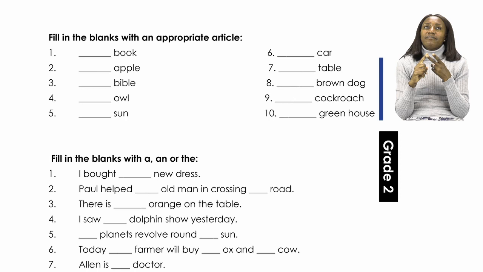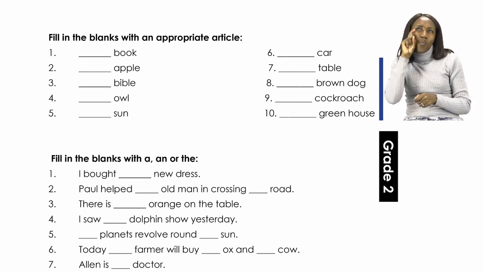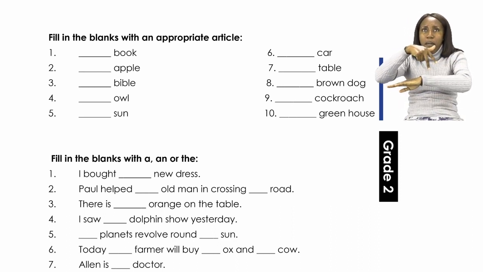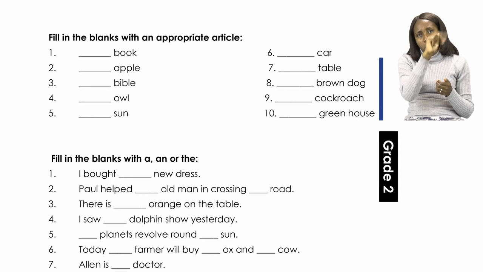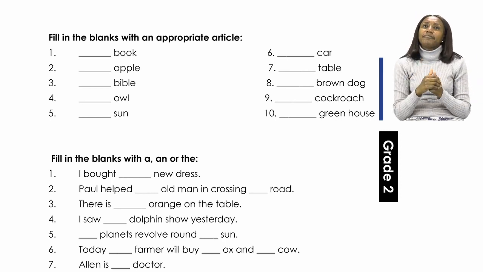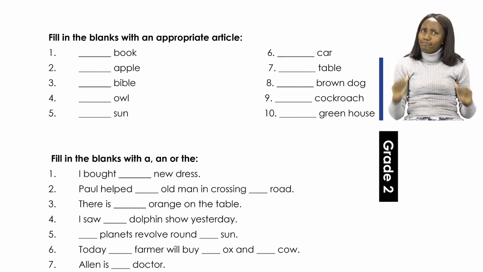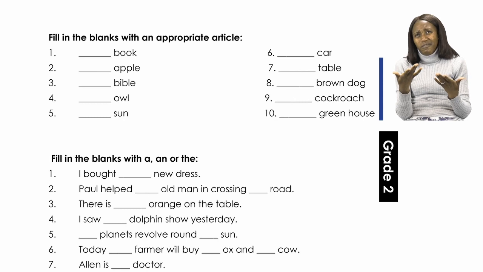The sentence reads, Paul helped blank space an old man in crossing blank space road. So let's see which one of the articles a, an, or the will fit in this sentence. Let's look at number 2 again. So, Paul helped a old man, an old man, the old man.